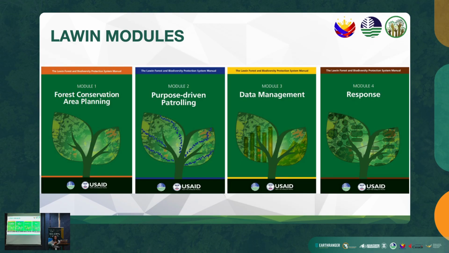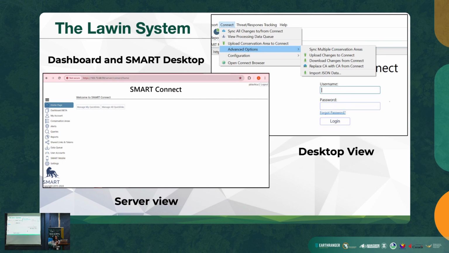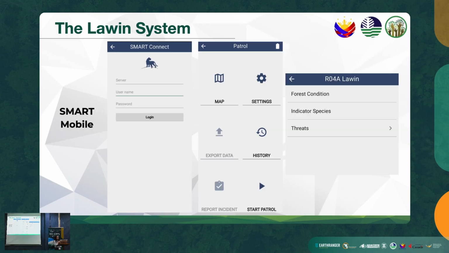So this is just an overview of the Lawin system, the server view and the desktop view. This is the SMART Mobile overview.